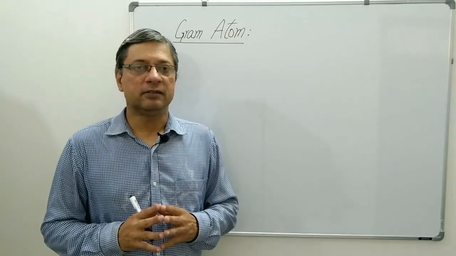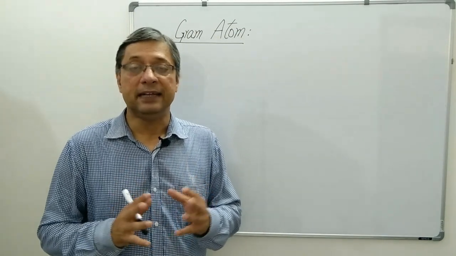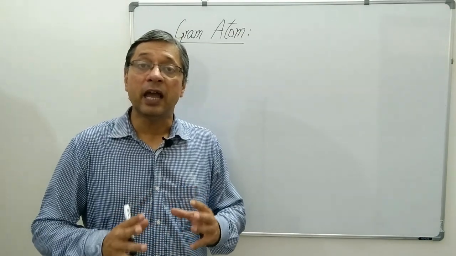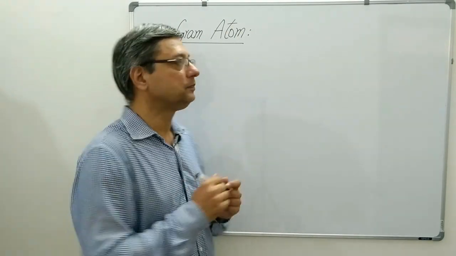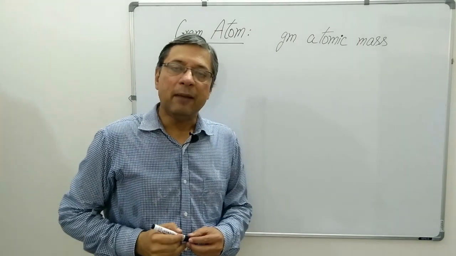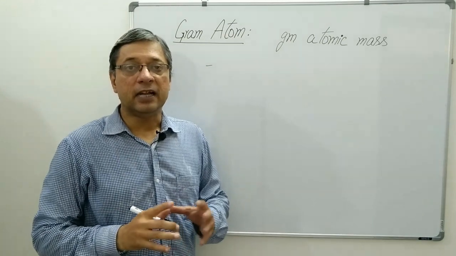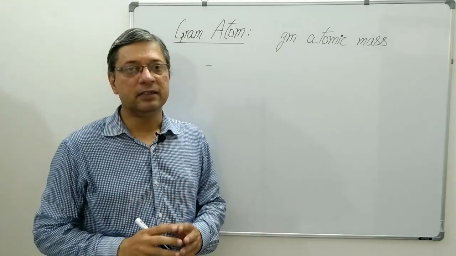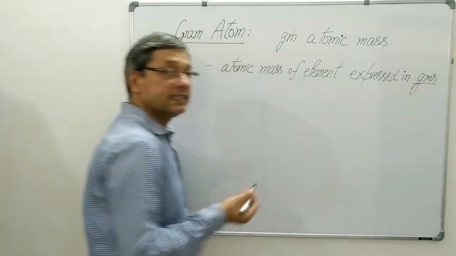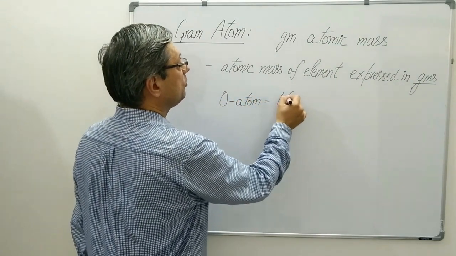Before starting the numericals, let me explain one more important term, that is gram atom. Gram atom is actually the short form of gram atomic mass. Gram atomic mass or gram atom is defined as the atomic mass of an element expressed in grams. For example, an oxygen atom has an atomic mass of 16.